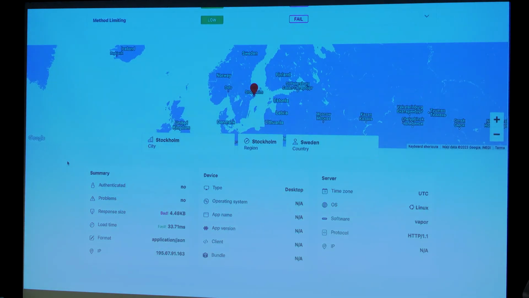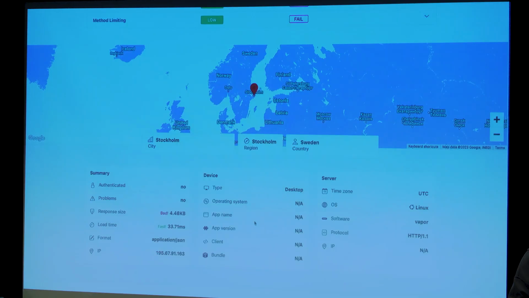You can see where that request came from. You can see it came from Stockholm. A summary, the devices, the server information. This one, for example, was on a Linux server running on Laravel Vapor, which is an AWS Lambda runtime using PHP. No other information that's really relevant at that point.